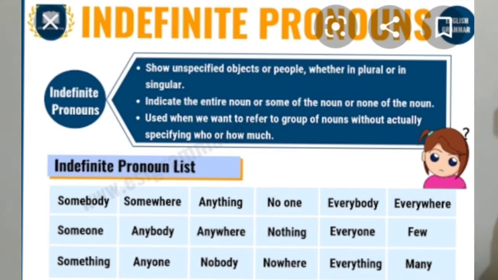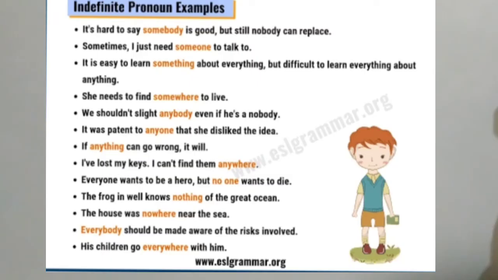Examples for indefinite pronoun: somebody, somehow, somewhere. We don't know. Somewhere means we don't know where the place is. Somebody means one person, we don't know who. Anything, no one, everybody. We are not specifying any particular person or anything. Everywhere, someone, anybody, etc. Okay.